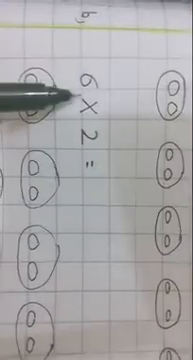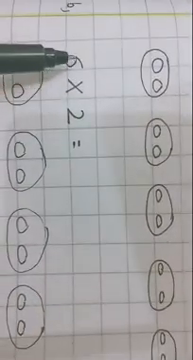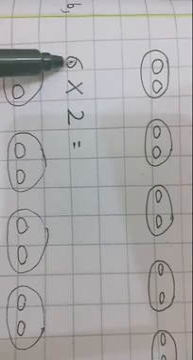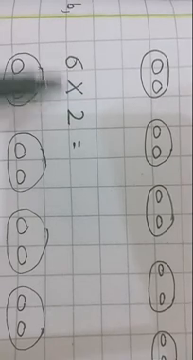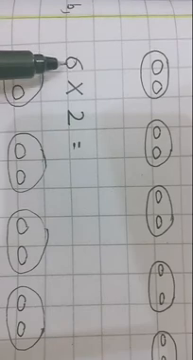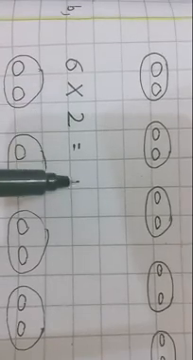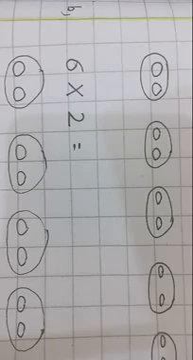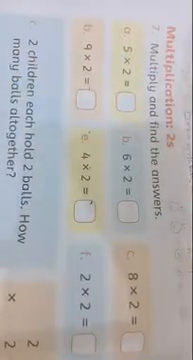You can say it this way too. Here is 6. You can read the table of 6 till 2. 6 1s are 6 and 6 2s are 12. You will write the answer here, 12. Like this way, we will complete this C part.